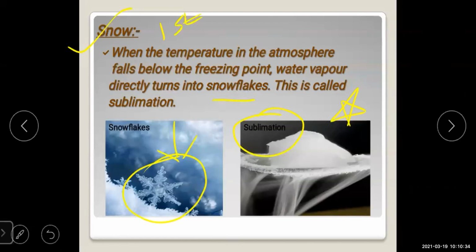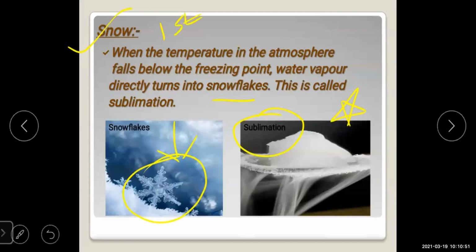Now an example of sublimation is when ice cubes shrink in the freezer. This is the example of sublimation.